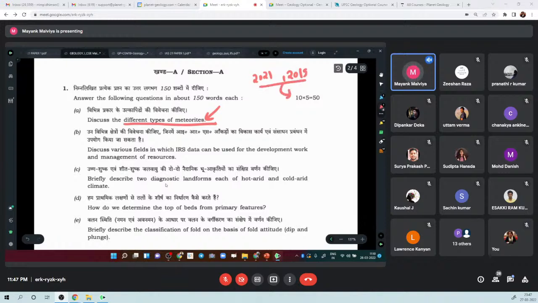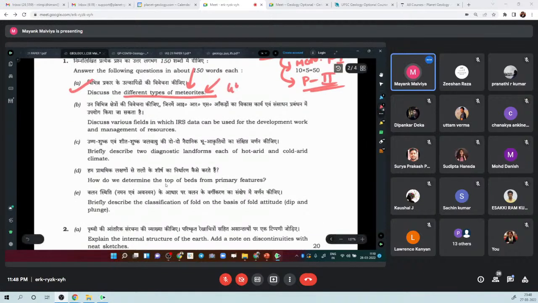So in that year, they didn't ask meteorites in paper 1, but they asked meteorites in paper 2. Right. So you will get this topic somewhere. If not in paper 1, you will get it in paper 2. So this is your superstar topic, you should mug it up like anything, right? So they will ask this very simple question, different types of meteorites. This is from general geology, right?